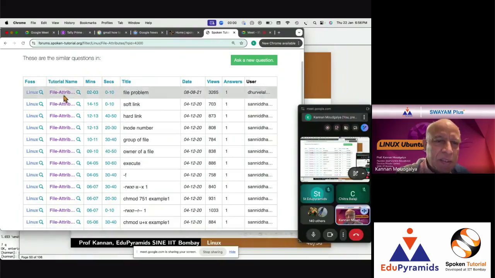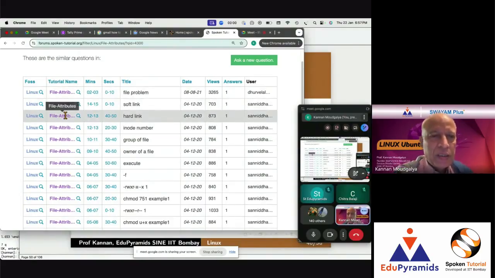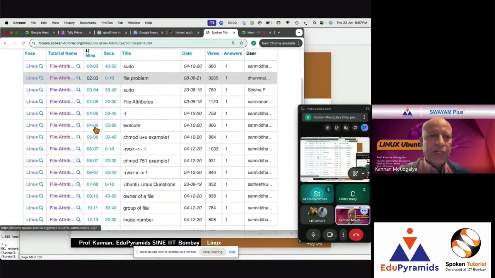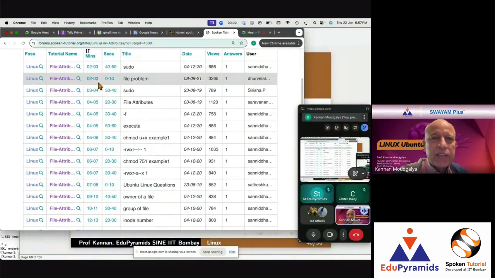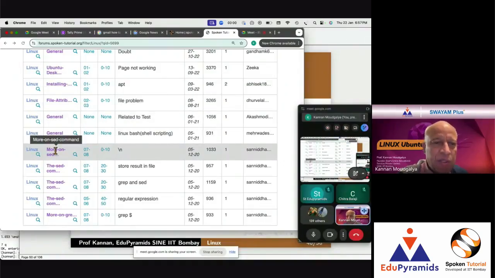Once it is done, you are in Linux, in file attributes because you selected file attributes, and then you can sort it by minutes. See this minutes here at the top. So all the questions that are asked in the video. There is a video called file attributes. Just like the previous one is installing software 16.04, this video is called more on sed command. Every video has a title, so it is easy to locate this.